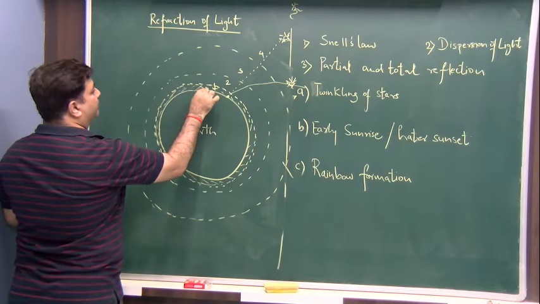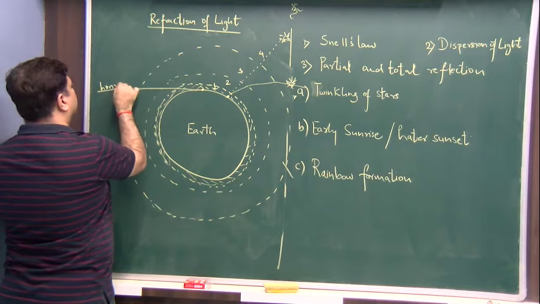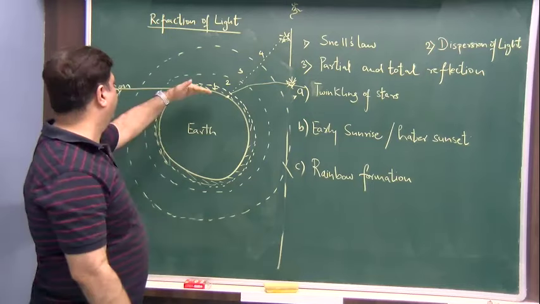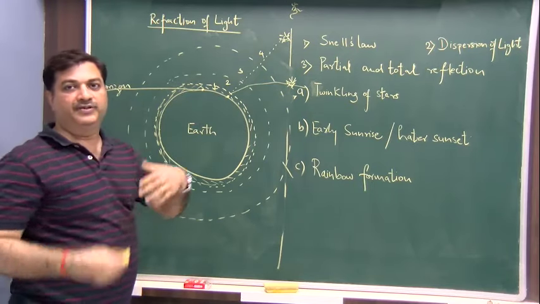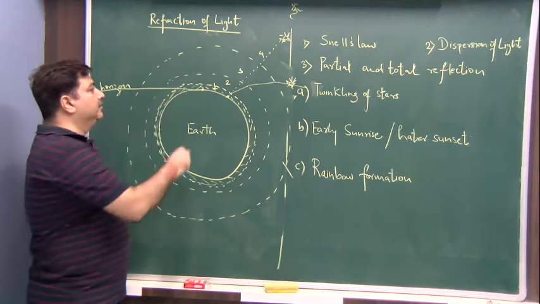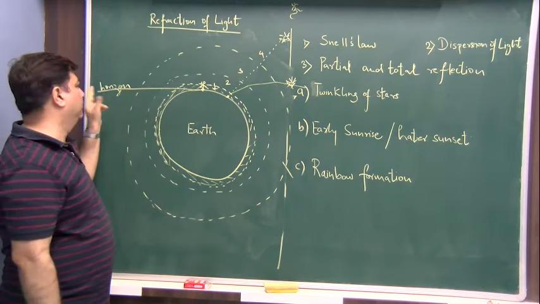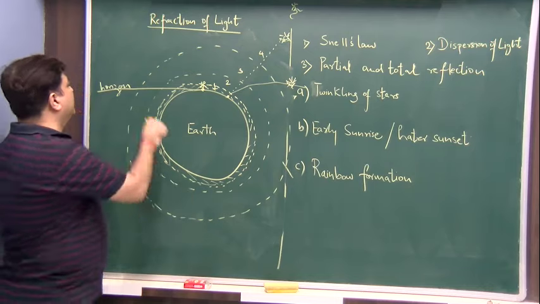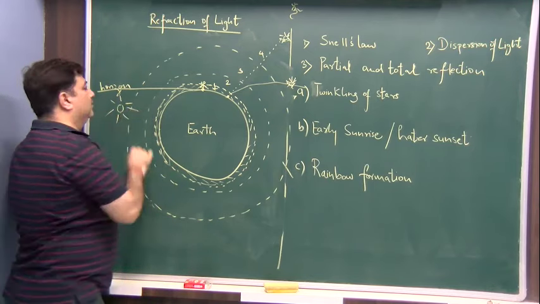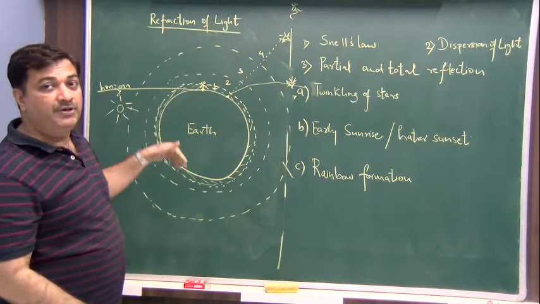This is the horizon. If a person is standing here, this is the horizon. The straight line on the surface, when you are there, the straight line is the horizon. Below this, it is below the horizon, and when it is above this, it is above the horizon. So when a person is standing here and observing the sun, let's say, actually the sun could be here. In reality, the sun is here, but you are still able to see it.